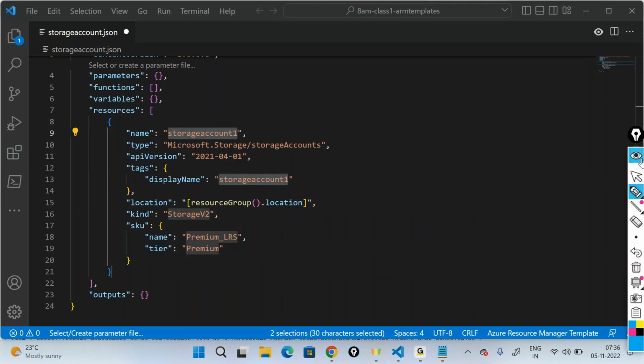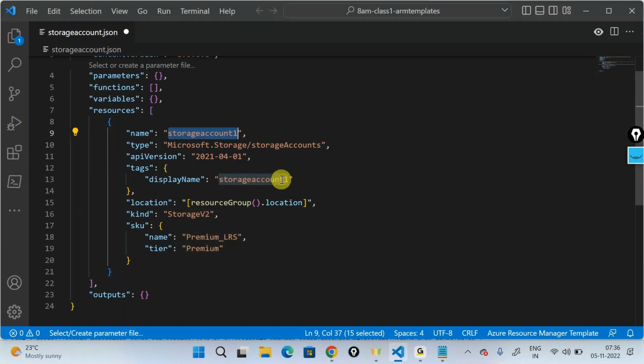I'll come here and delete this out. I cannot give just a simple generic storage account one because it's not an accepted format. So I'll say something like devstorearmxyzuseast2. Because I'm creating it with an ARM template, and I'm giving the name development for a team called development. I'm creating a storage account using ARM with some storage account called XYZ, USEast2, and so on and so forth.